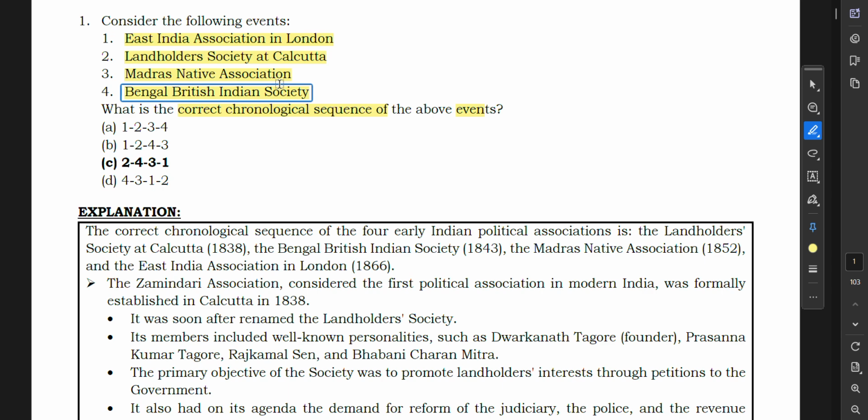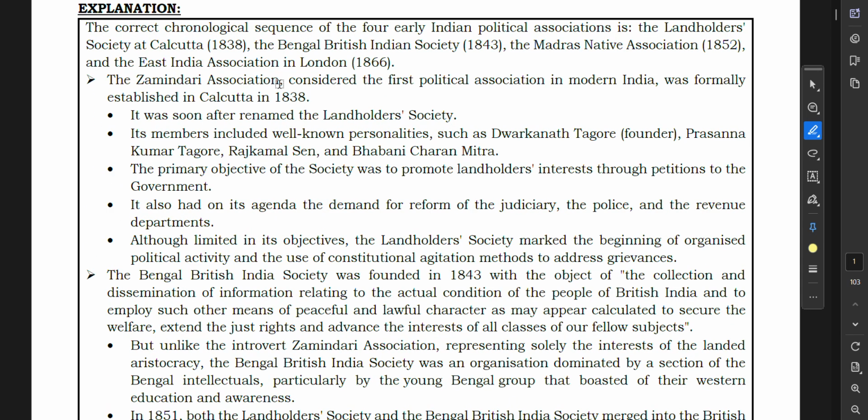So what is the format? I will be reading out everything for your convenience, and whenever I find anything important, I will try to emphasize it and give further explanation of that thing. So let us understand.